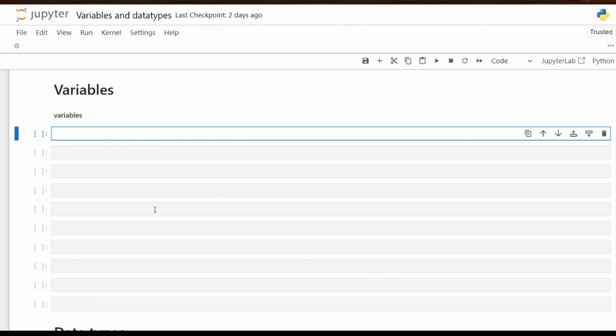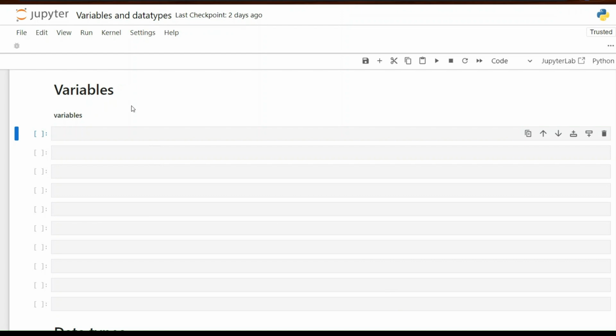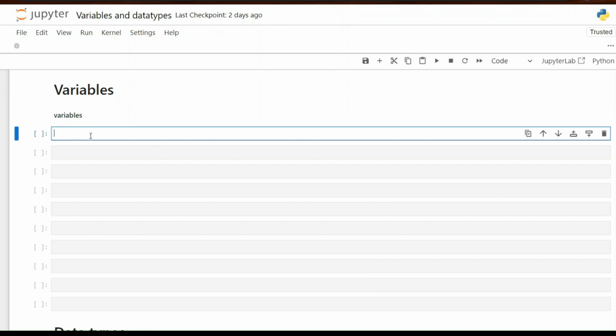So, understanding variables through Jupyter Notebook. As you can see, I've opened my Jupyter Notebook here, and I've given a markdown heading, which is called variables. In variables, let's understand how you define a variable, then save a value. So for example, I'm making a scoring system. I'm going to write score equals 0. This is basically an assignment operator. If you have a number or any value that you want to assign to the variable, you give it with a single equals symbol. This is how you create a variable in Python.